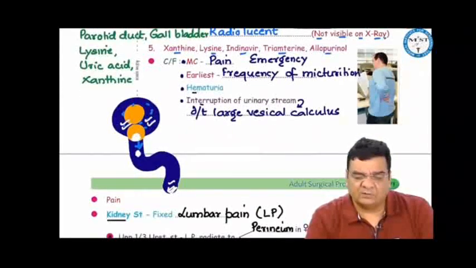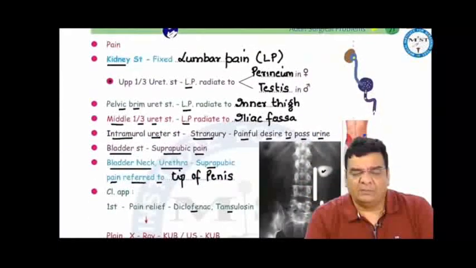How do these urinary stone patients come to us? Most commonly they come with pain. There can be frequency, hematuria, and interruption of the urinary stream, seen with a large vesical calculus. Regarding the pain, depending on the location of the stone, the pain location may vary. If it is in the kidney, lumbar pain. If it is in the upper ureter, lumbar pain radiates to the perineum in females and testis in males.